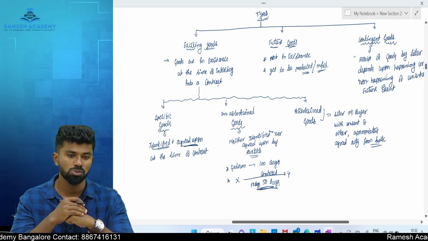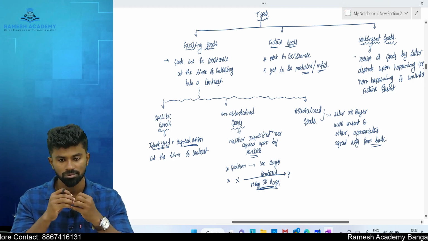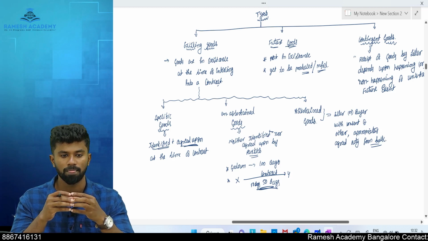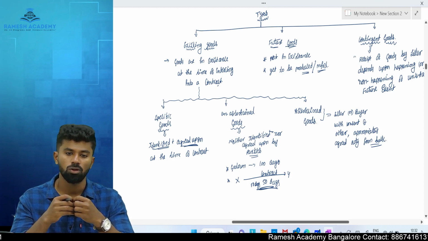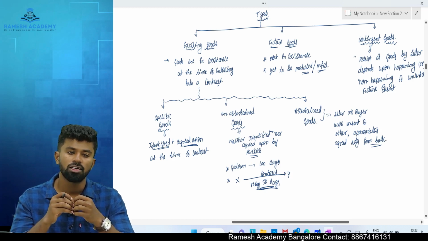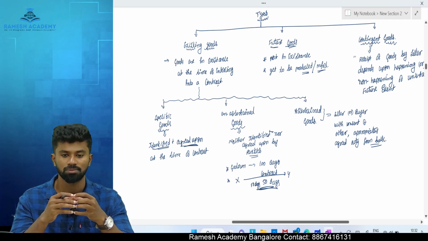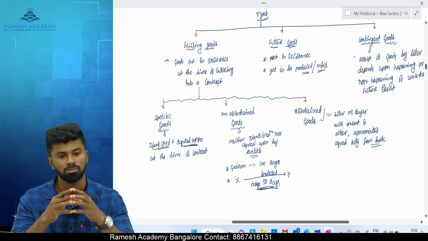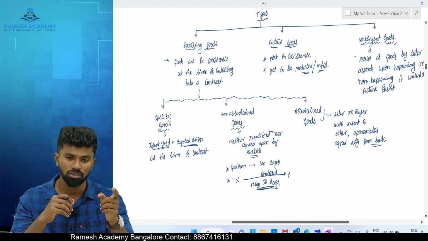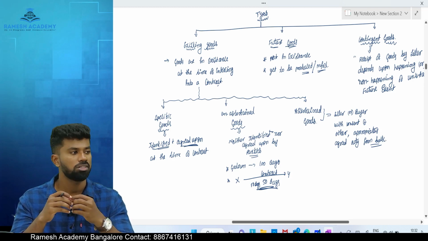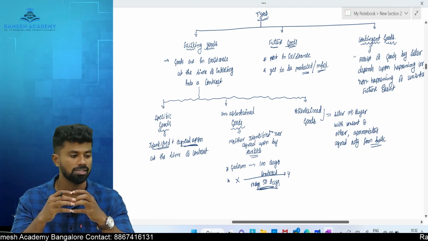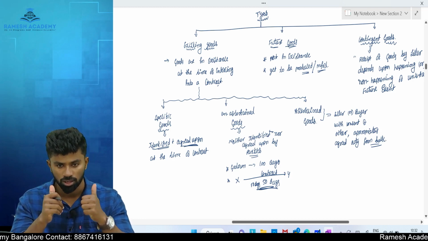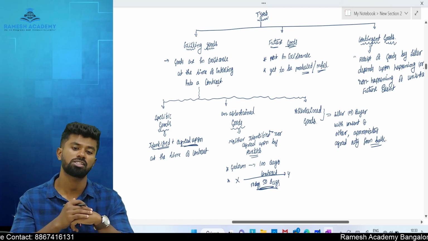In existing goods, which one? Is the ownership transferred immediately in case of unascertained goods? Very good. Only specific goods. Awesome. So in case of specific goods, there can be an immediate transfer of ownership, not in case of unascertained goods. Clear? Yes.